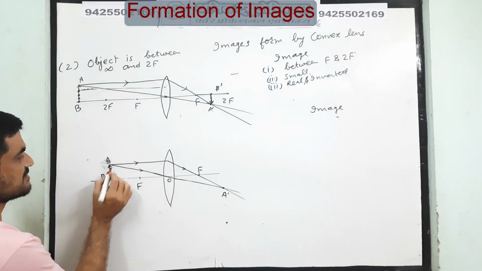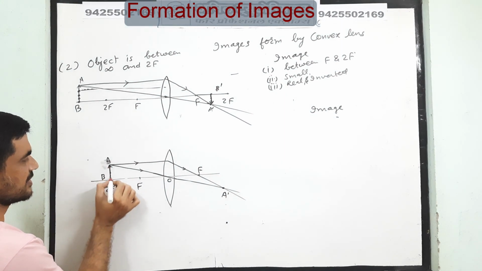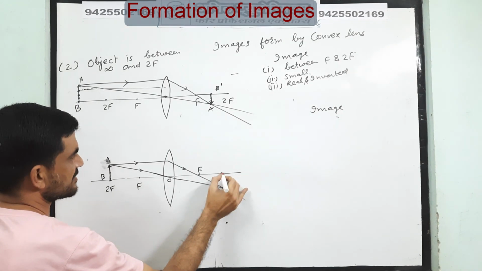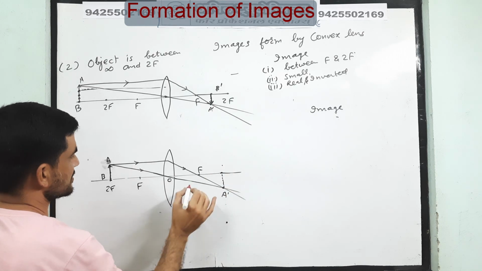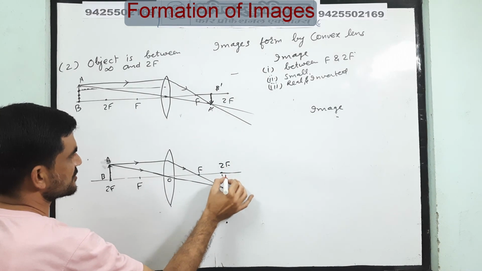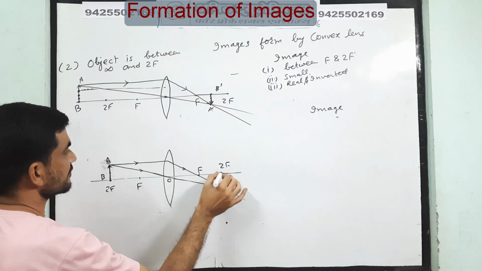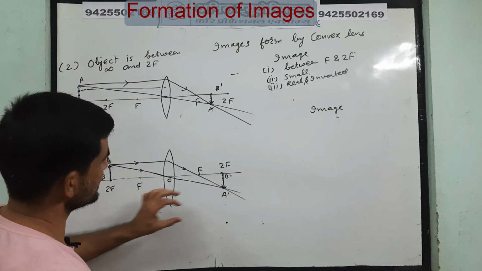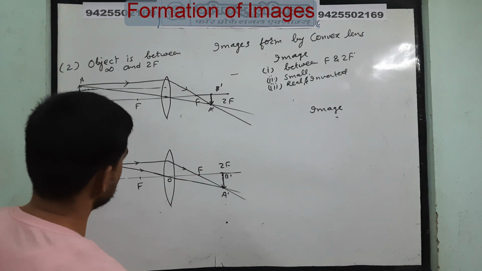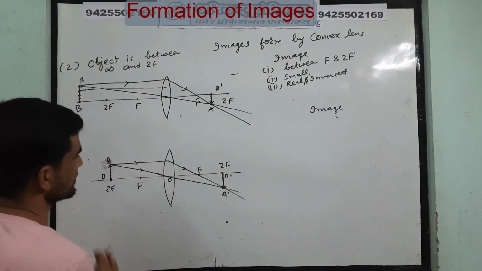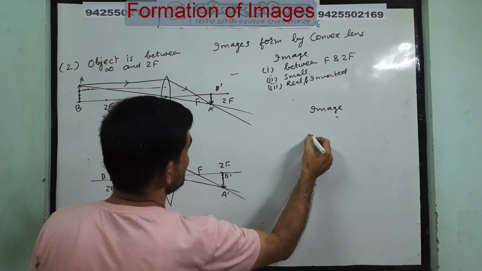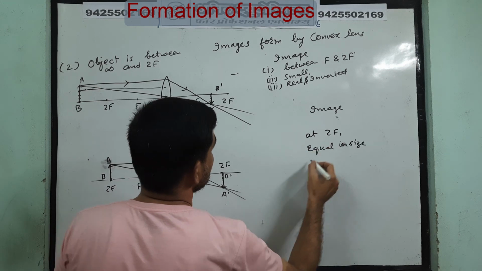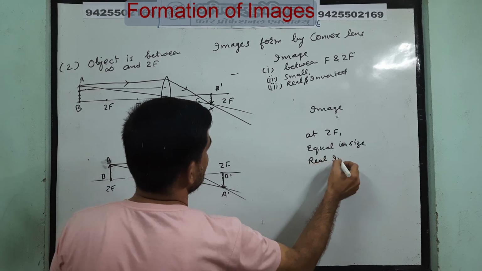Okay, and similarly we take several points here. So all the images we will find like this. The image of point B will be formed here. So the image is also formed at the 2f position, B dash, but on the opposite side. Okay, so the same size image is obtained at the same distance. This distance is equal to this. So what is the property of the image? It is obtained at 2f. It is of equal size, real and inverted. Clear?